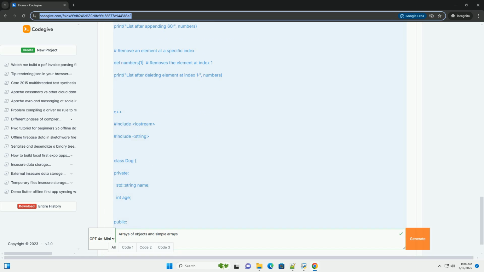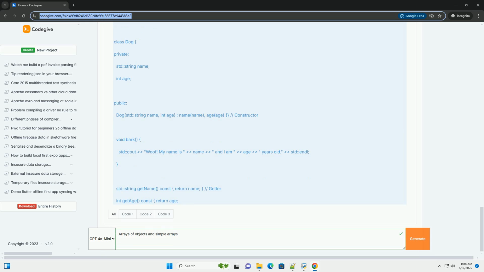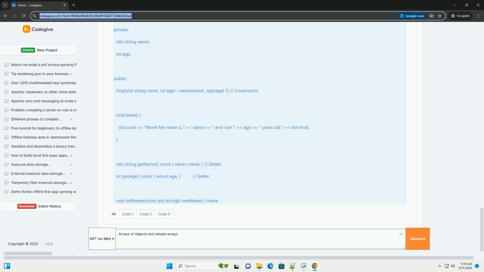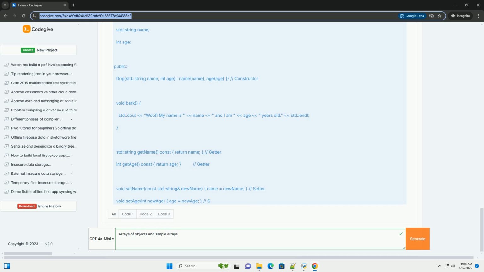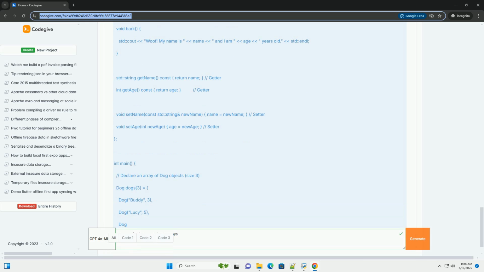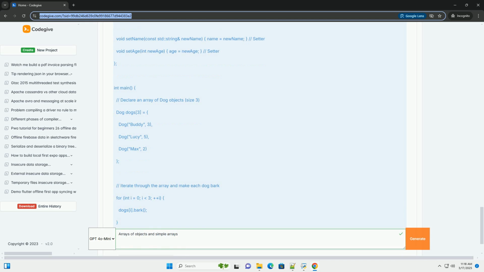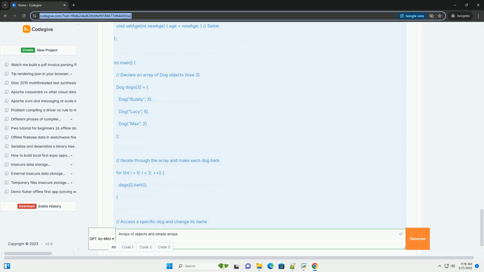Homogeneous data type: all elements within an array must be of the same type, for example all integers, all strings, or all objects of a specific class. Contiguous memory allocation: array elements are stored in consecutive memory locations. This allows for fast access using their index.